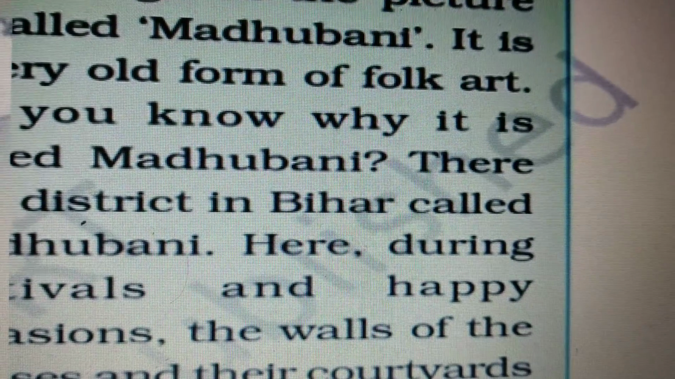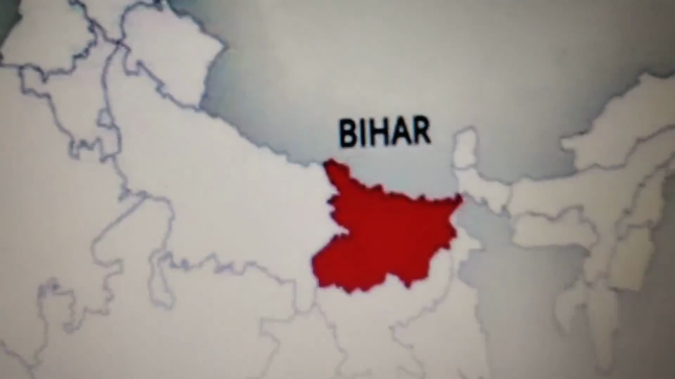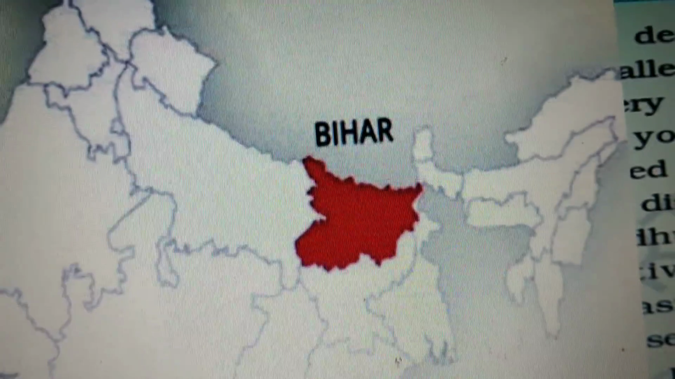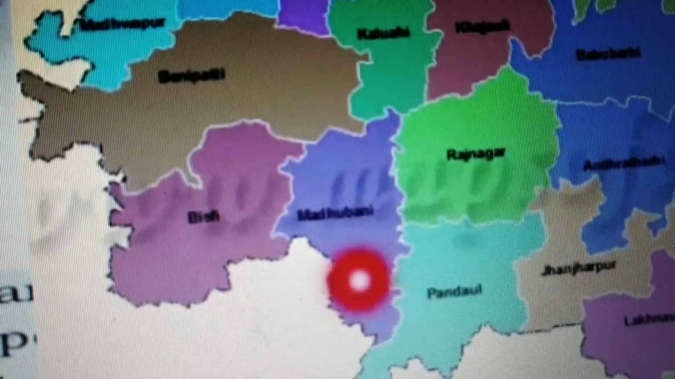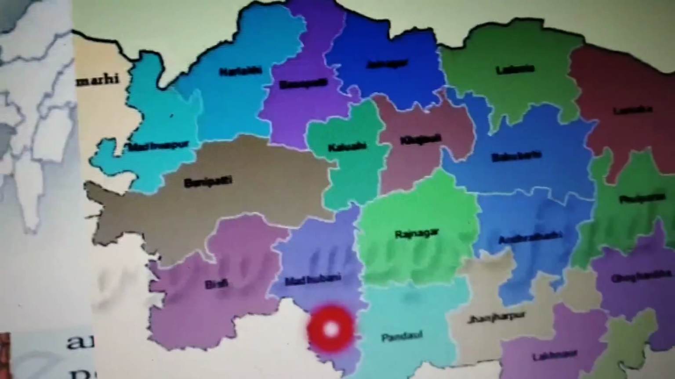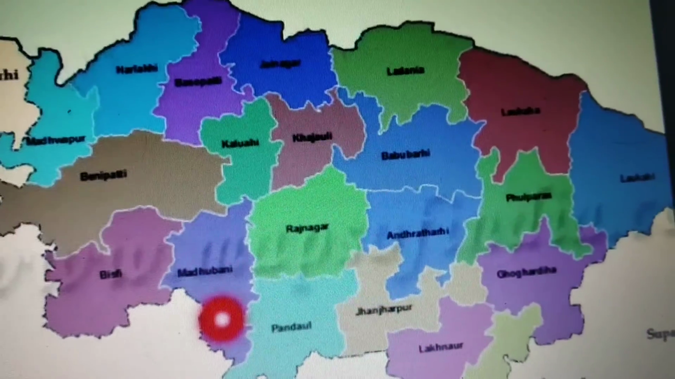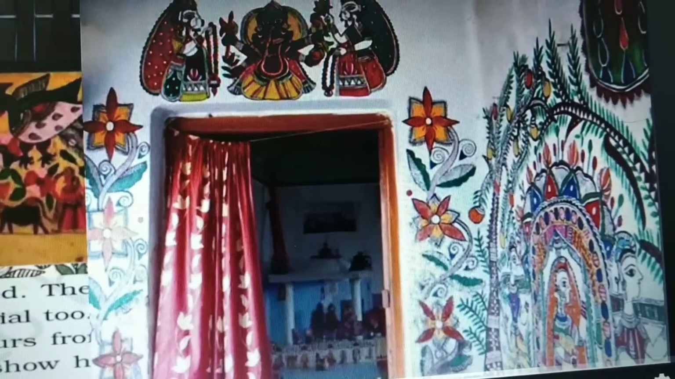So do you know why it is called Madhubani? There is a district in Bihar called Madhubani. Students, this is the map of India, and here I have shown Bihar in red color. Madhubani is a district in Bihar. This purple color which I have shown is the district Madhubani in Bihar. So this is Bihar, and this is the enlarged area of that Bihar map, and I have shown Madhubani.